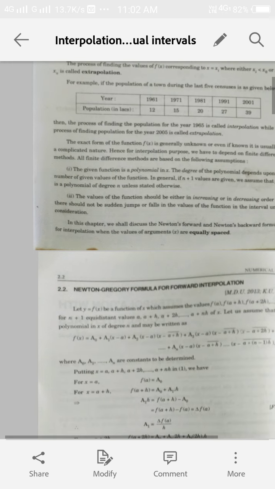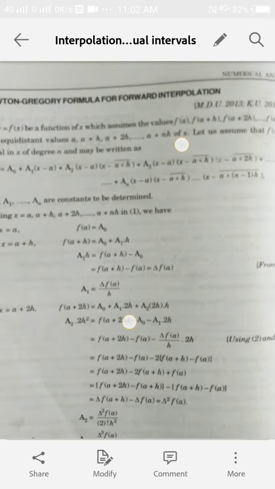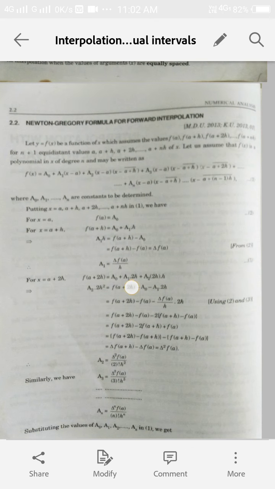Under this head, we will discuss two formulas, Newton's forward interpolation formula and Newton's backward interpolation formula. Firstly, we will discuss their derivation, that is, how we can derive these formulas. First, the Newton-Gregory formula for forward interpolation.